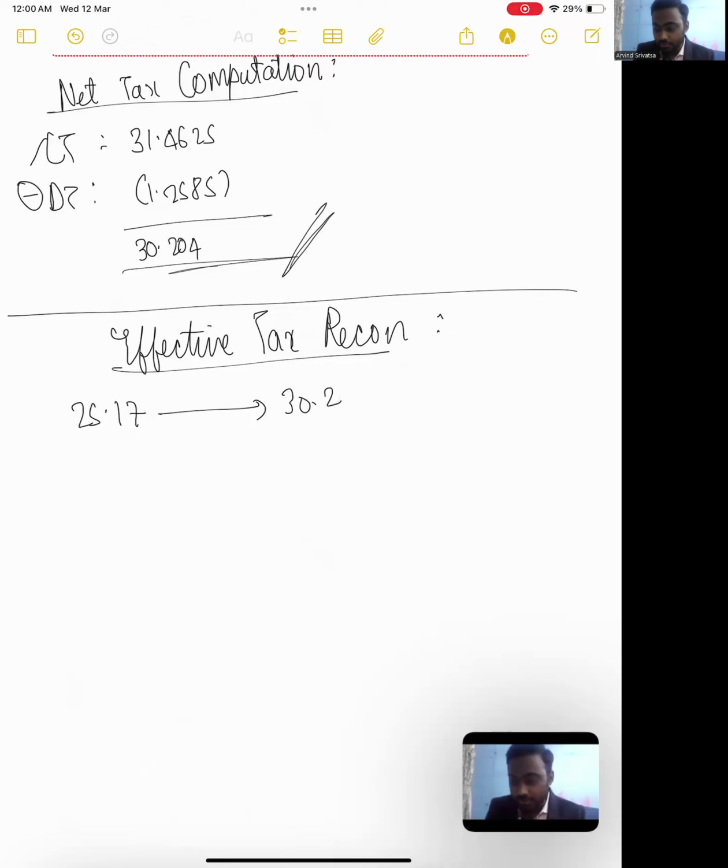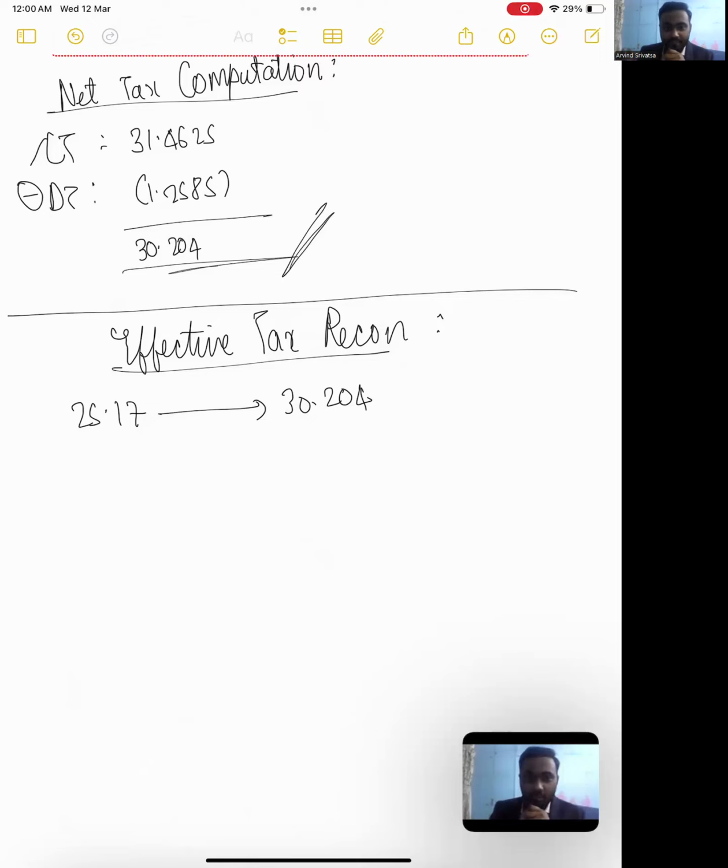So guys, many of you would have studied BRS in your foundation, and I'm sure all of you are aware of BRS. So in BRS, you will try matching your balance as per passbook with the balance as per your cash book, and you will explain the reconciliation, right? So what is a reconciliation? A reconciliation is a reason for a difference. It is not an exception, guys. It is not an exception. I think the same logic holds good here. The difference between 25.17 and 30.204 is not an exception.